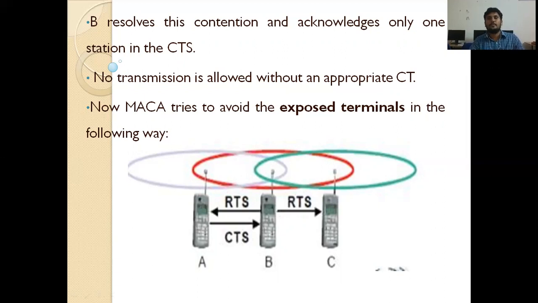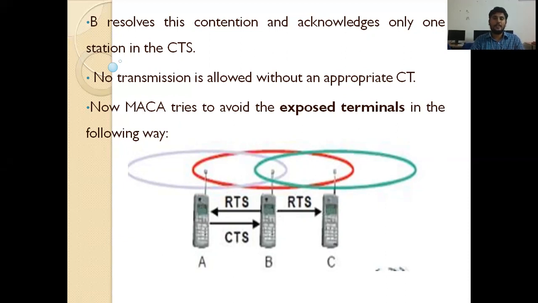For example, B wants to communicate with A by using the medium. C wants to communicate with D. Here D is not in the range of A and B, but C waits until the path is empty. This wastes much time.